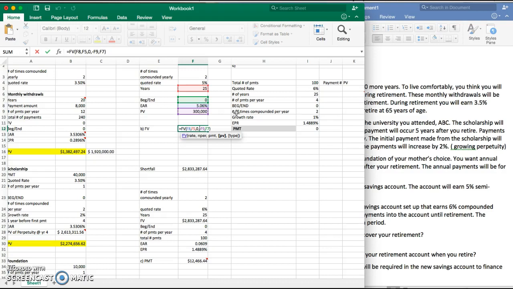The way I like to think of it is there's a negative sign there because you're giving $300,000 to the bank, so it's leaving, therefore it's negative. And the type is 0. That's irrelevant to this. And you get 1 million, just over $1 million.